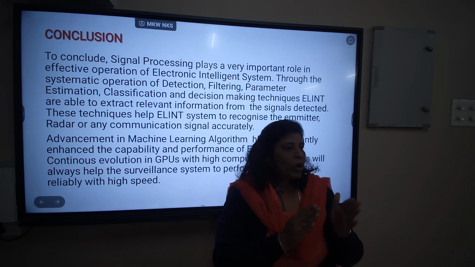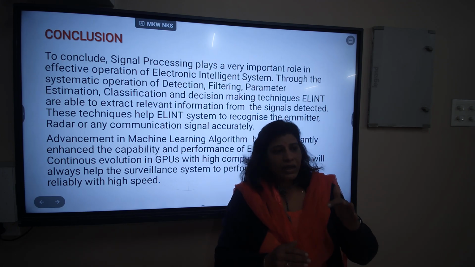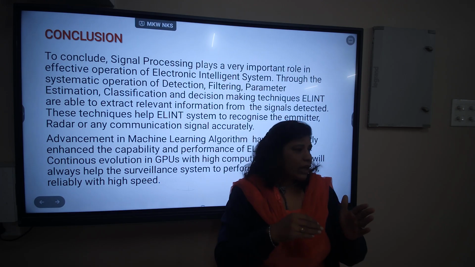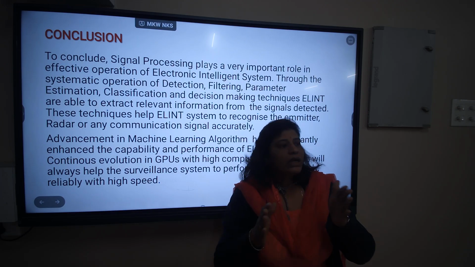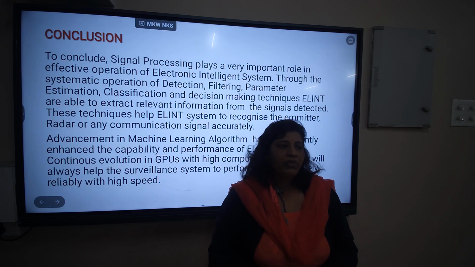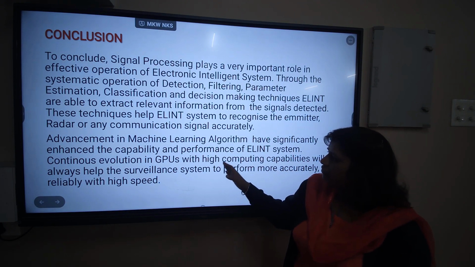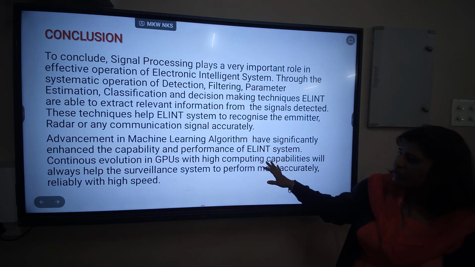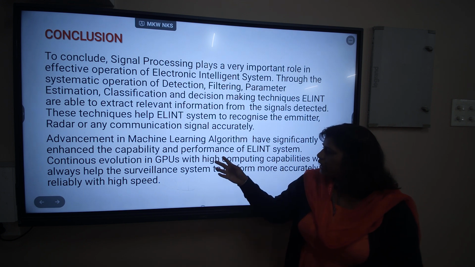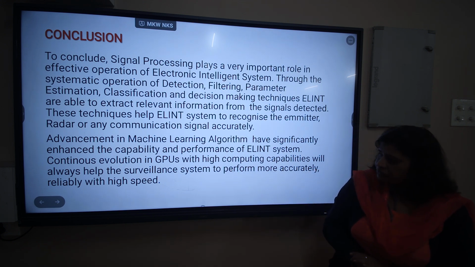Once we have the proper inference from the signals that are detected, the electronic intelligence system can take the decision very precisely. Okay. So these advancements in the machine learning have significantly improved the capability and performance of ELINT system.